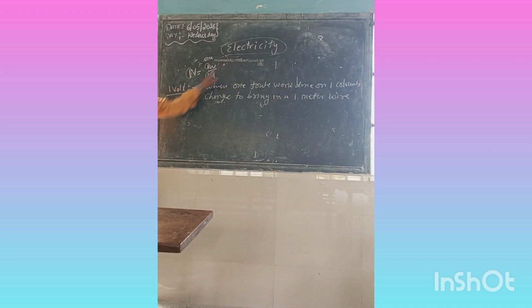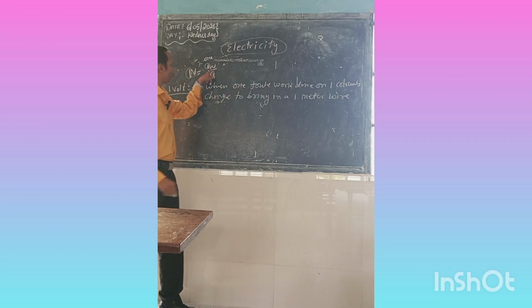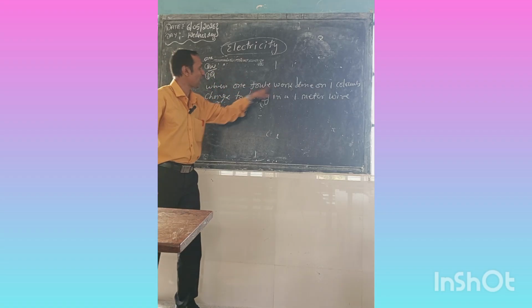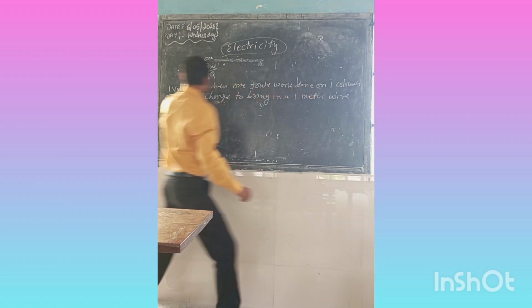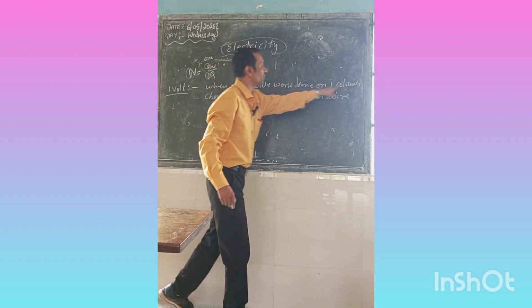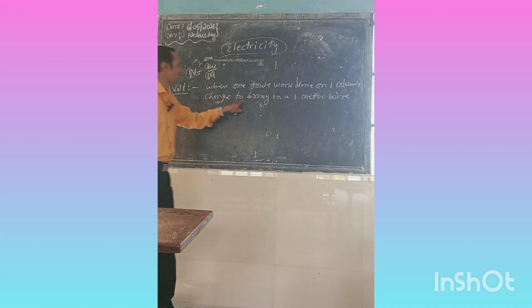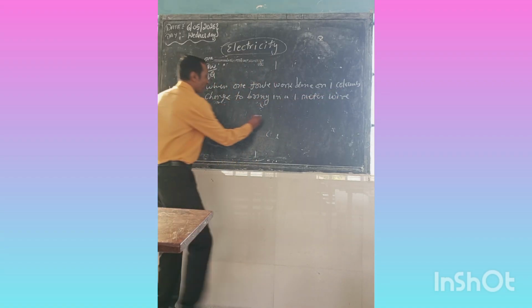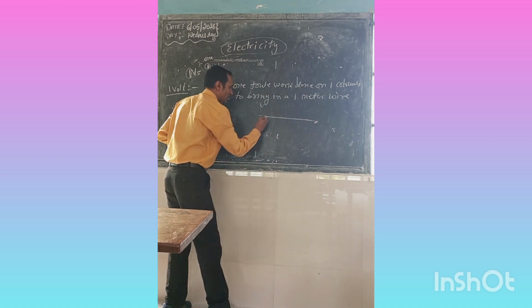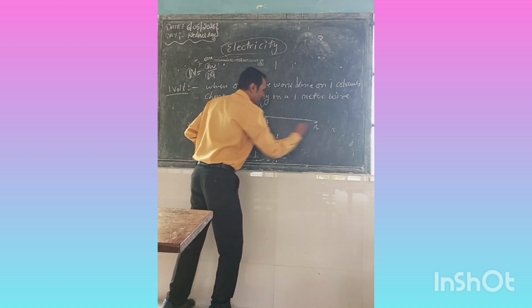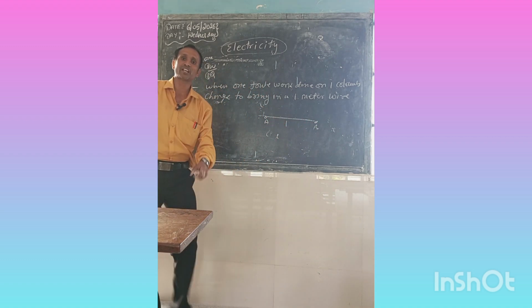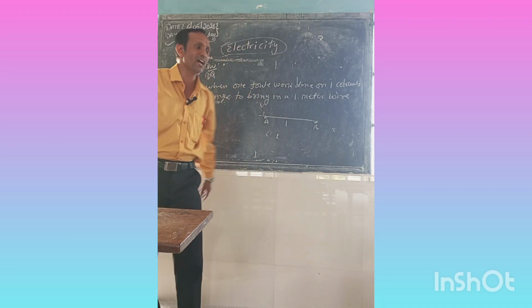Here it is 1 everywhere. 1 volt is when 1 joule of work is done, as the unit is joule, on 1 coulomb, the unit of charge, to bring it through a 1 meter wire, from point A to point B, which is also 1 meter. Then it is called 1 volt.